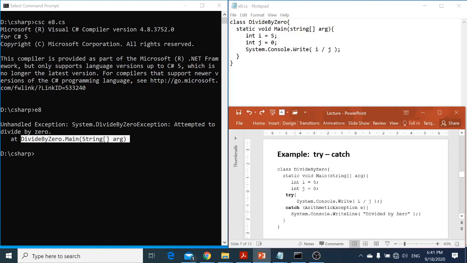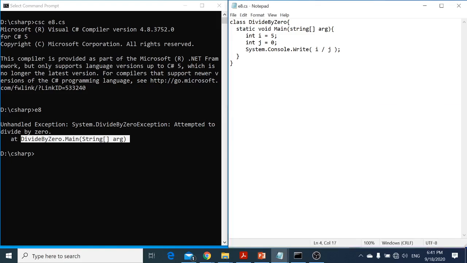In this example, what we are doing is we are trying to catch the exception. This is the statement that I'm expecting a problem. So this is the try block, and now I will be catching my exception, that is divide by zero exception. If you see here, this is the divide by zero exception, and this is the object that I'll be creating for that.